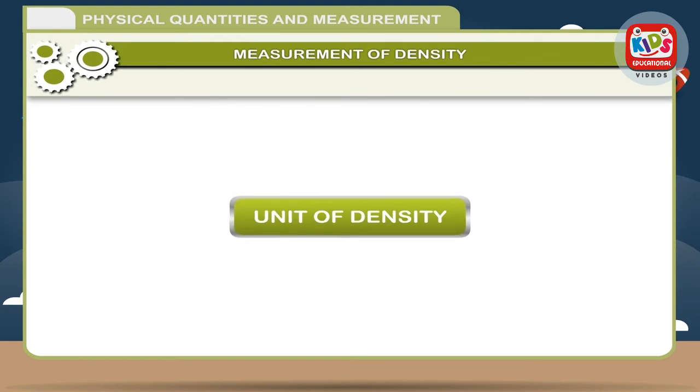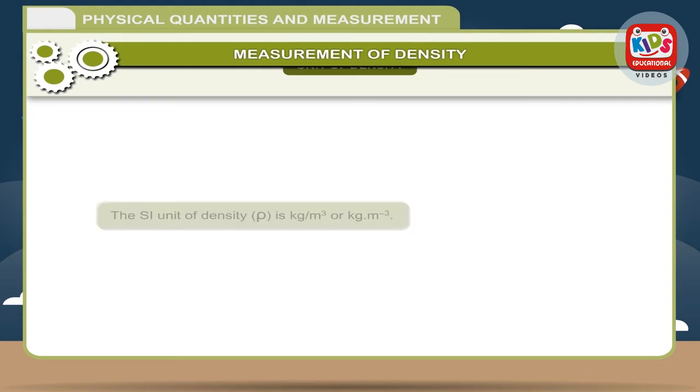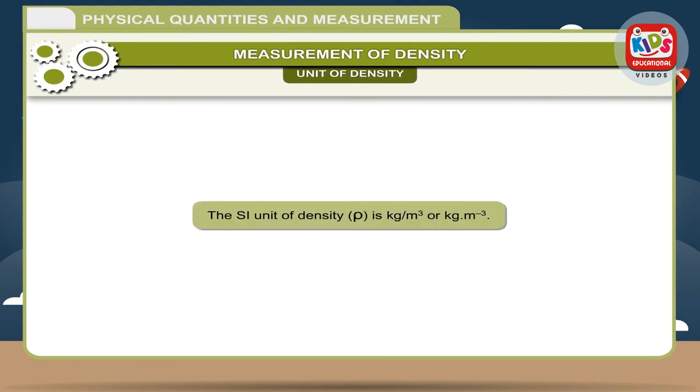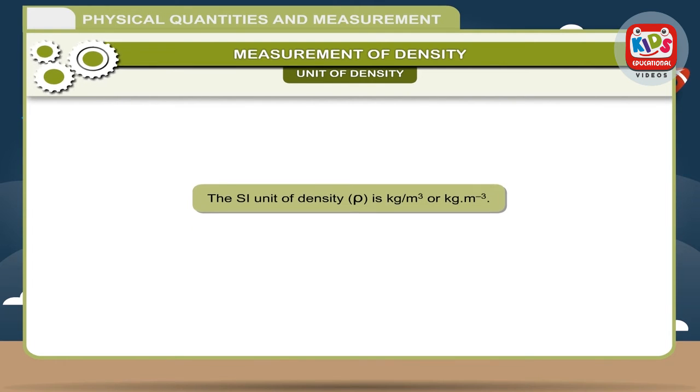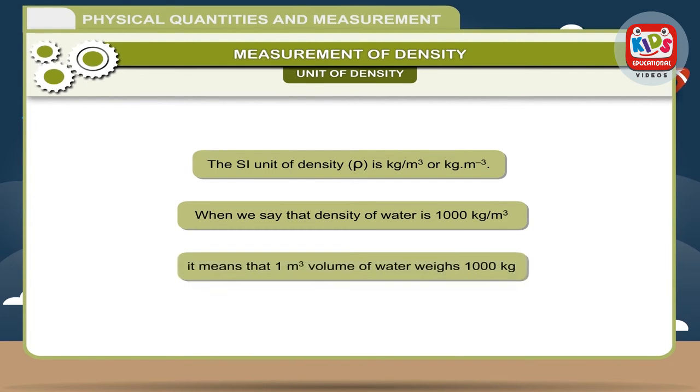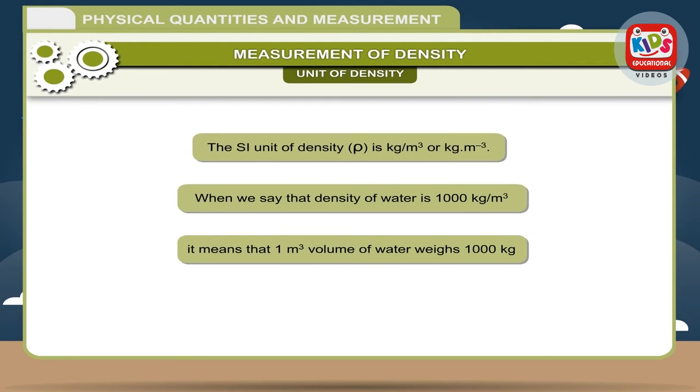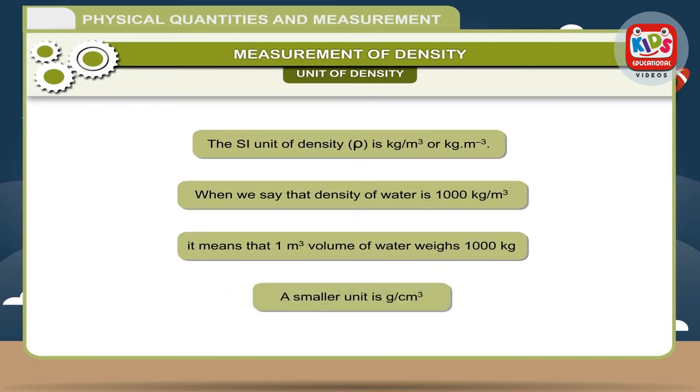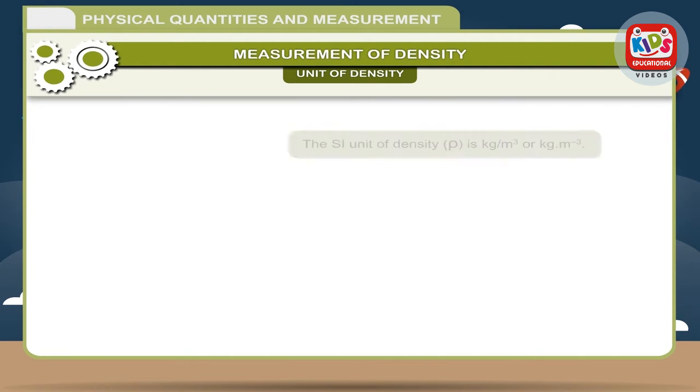Unit of density. The SI unit of density, ρ, is kilogram per meter cube, or kg m^-3. When we say that the density of water is 1000 kilogram per meter cube, it means that 1 cubic meter volume of water weighs 1000 kilograms. A smaller unit is gram per centimeter cube.